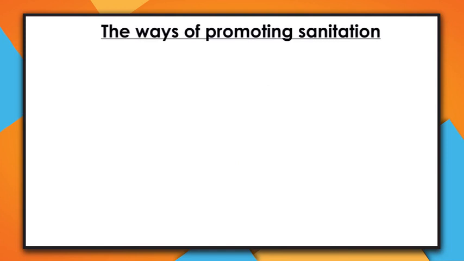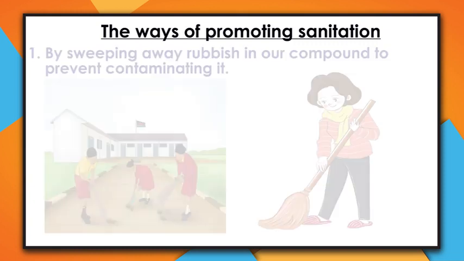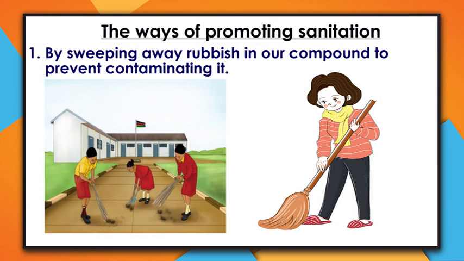Having looked at the meaning of sanitation, my lovely one, let's look at the ways of promoting or maintaining sanitation. How can we keep our surrounding clean? The first one is by sweeping our rubbish in our compound to prevent contaminating it. When I talk of contaminating, I mean we sweep rubbish in our compound to prevent it from being dirty. That is one way of maintaining sanitation.